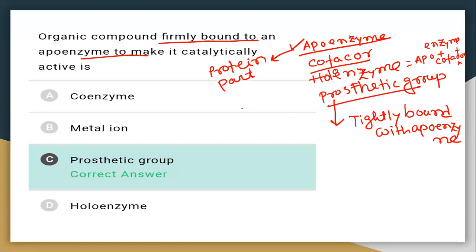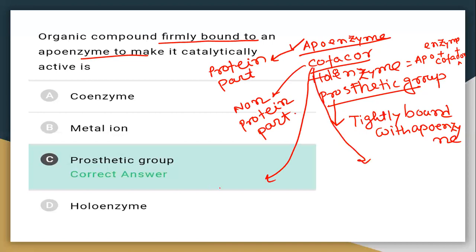Cofactors are the non-protein part. A cofactor may be divided into coenzyme and metal activator.